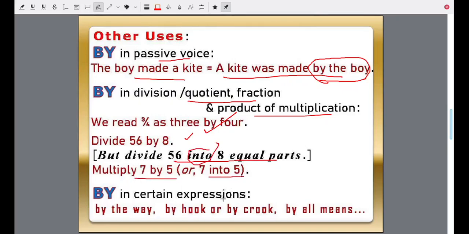By in certain expressions. By the way, by hook or by crook. Remember, by hook or by crook. This by must be repeated. Sometimes people say by hook or crook. That is not the correct idiom. By hook or by crook. The word by is repeated. By all means, by no means, certain expressions.